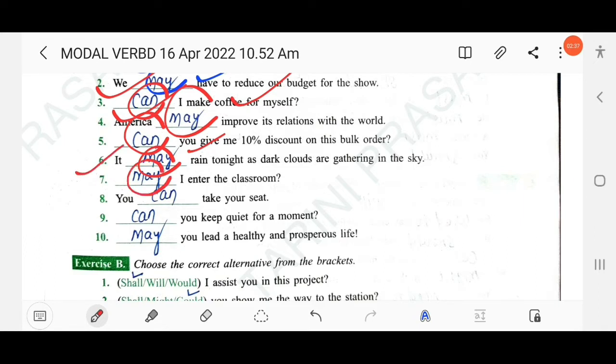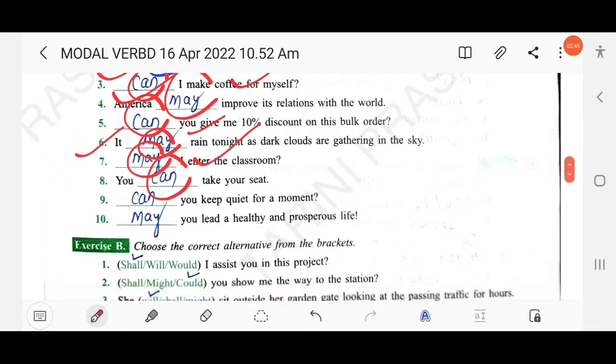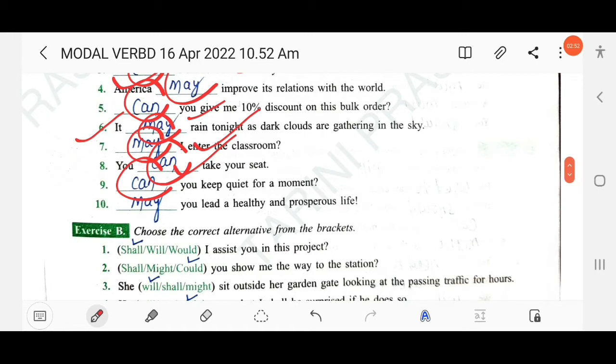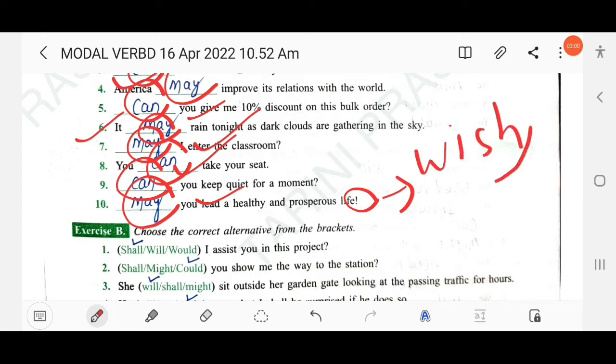Next, dash I enter the classroom. That means asking permission. May I enter the classroom? Next, you dash take your seat. You can take your seat. Next, dash you keep quiet for a moment. Can you keep quiet? Next, dash you lead a healthy and prosperous life. May you lead a healthy and prosperous life. Here may is used to show a wish or prayer.